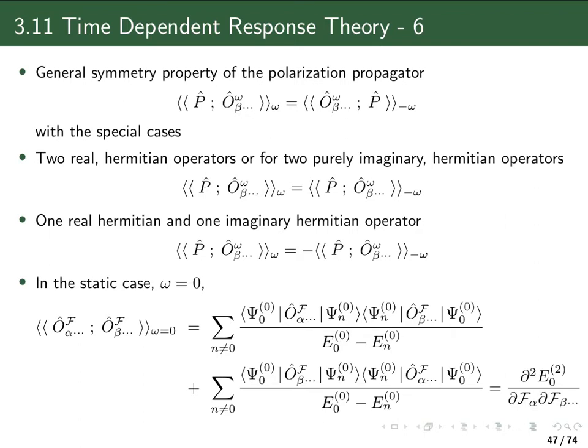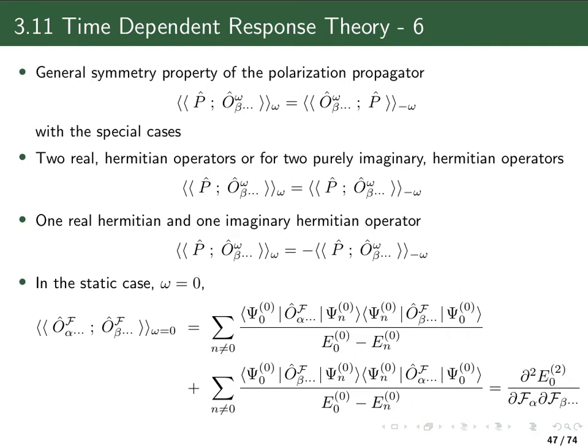Another thing which we could look at is how does this sum over states expression for our linear response function look if we take this frequency equal to 0, which is called the static case. So our external field is a static time independent field then. And then I get this expression.